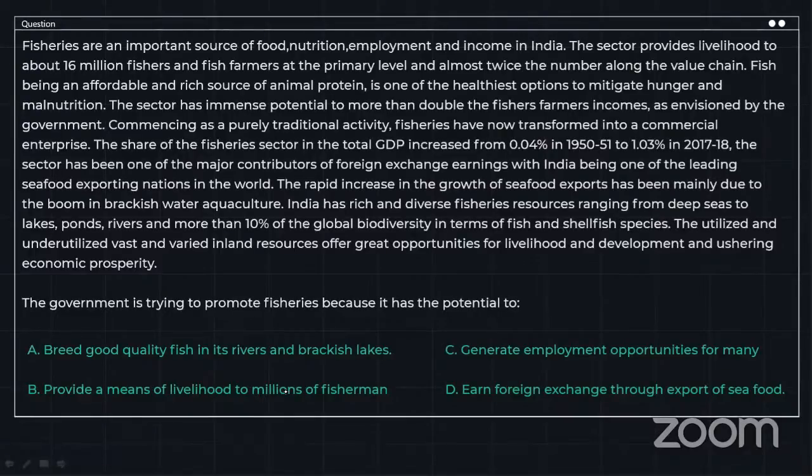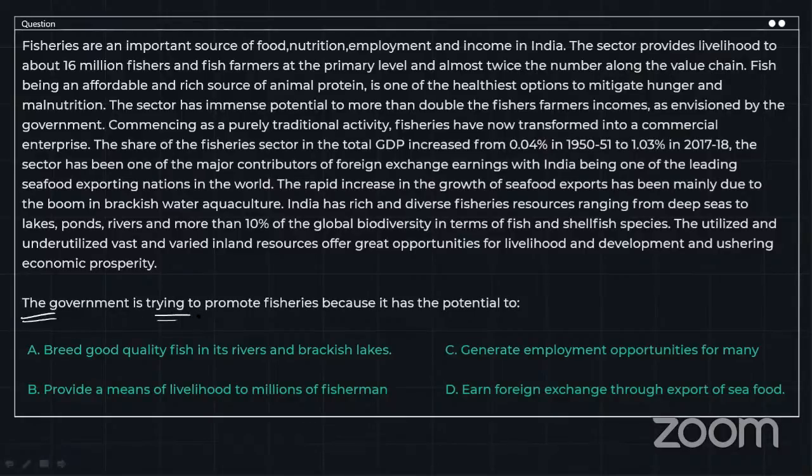Okay, let's start solving it now. Fisheries are an important source of food, nutrition, employment, and income in India. The sector provides livelihood to about 16 million fishers and fish farmers at the primary level, and almost twice the number along the value chain. Okay, let's see what the question is.